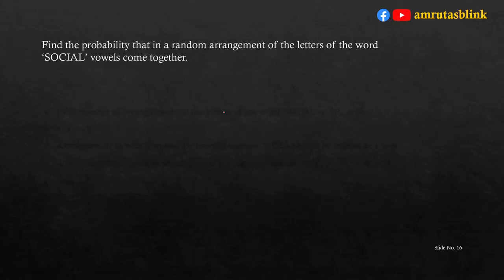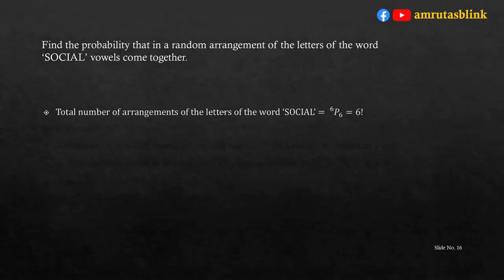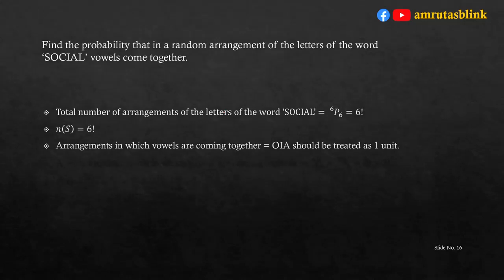Find the probability that in a random arrangement of the letters of the word SOCIAL, the vowels will come together. Now, in the word SOCIAL, how many letters are there? There are 6 letters. So, the total number of arrangements of the letters of the word SOCIAL is 6P6, that is 6 factorial. Hence, we can say that n of S is equal to 6 factorial. Now, what we want is that in the arrangement all the vowels should come together. How many vowels are there? There are 3 vowels: O, I and A.